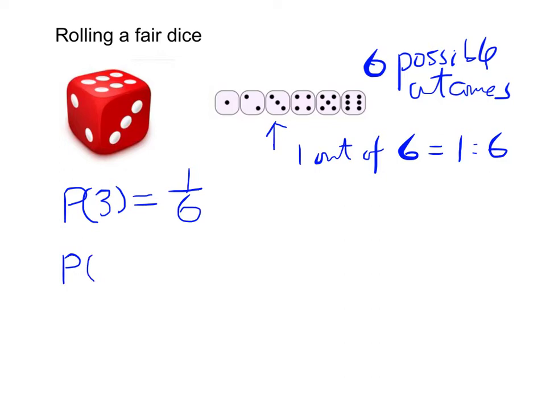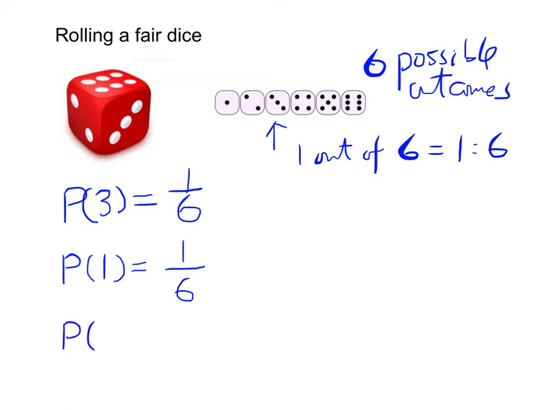If we are going to find the probability of getting the number 1 by rolling a fair dice, again, the number 1 is only one of the 6 possible outcomes. So again, we have 6 as the denominator, and the numerator will also be 1. So again, this will be 1 over 6.